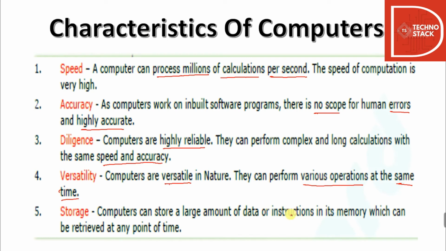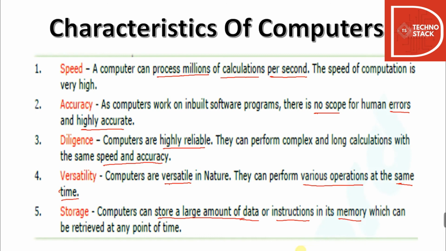Next is storage. As we have a brain that stores the information we are given, a computer can efficiently store a large amount of data. Here you can underline this: a large amount of data or instructions in memory, which can be retrieved at any given point of time. Even after you shut down your system, and open it again after 100 years, you can retrieve whatever information you had stored. Humans tend to forget things, but computers don't. They have a large storage capacity that stores every piece of information you give them.